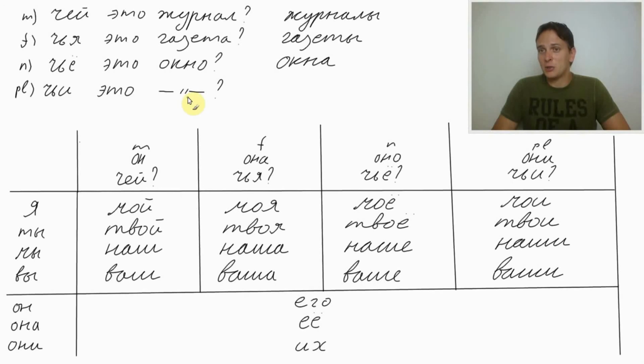Ручка ends in a, so it's feminine. How would we ask whose pen is this? Чья это ручка? Whose pen is this? And now we can say my pen, моя ручка. Your pen, твоя ручка. Because ручка is feminine, we need to follow this column here. Наша ручка, our pen. Ваша ручка, your pen in the polite form, if we want to address somebody we have never seen before, or we want to address politely. His pen, его ручка. Her pen, ее ручка. And their pen, их ручка.